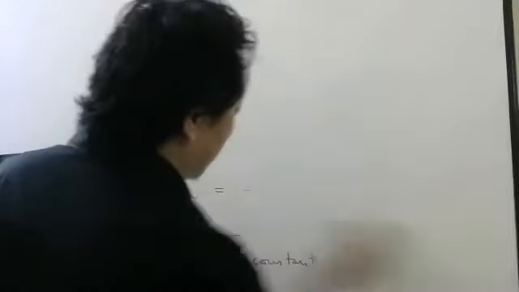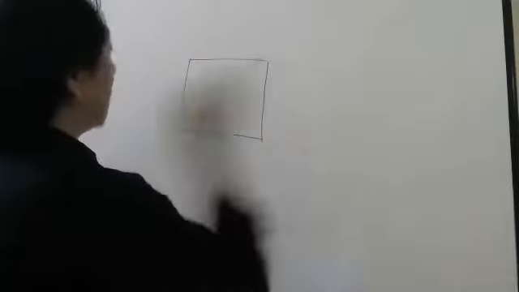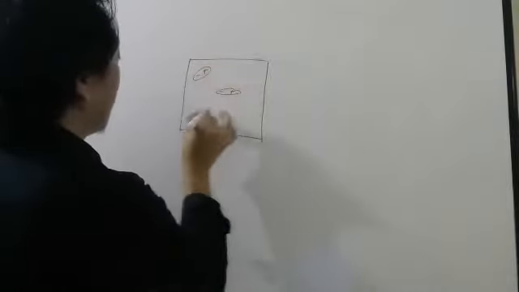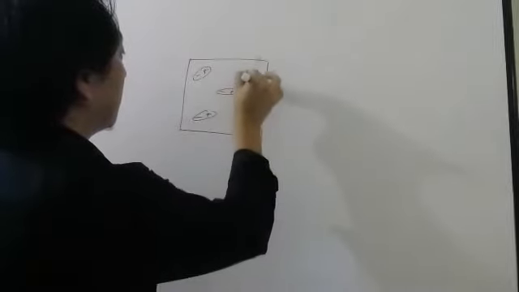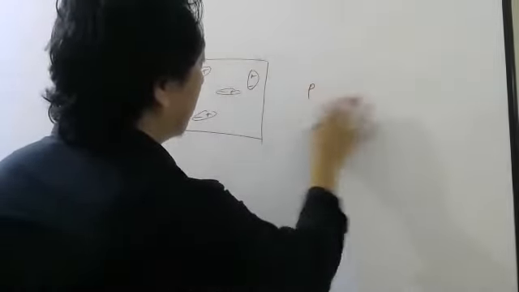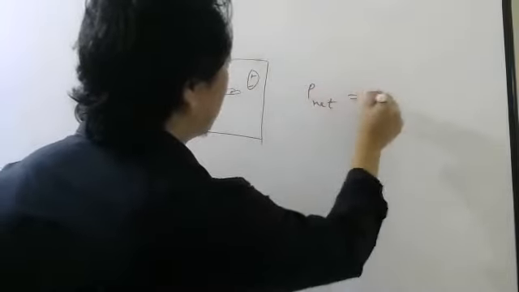Now, I told you, when you had a polar dielectric, the dipole moments were in random direction, right? So total dipole moment, or let me write net dipole moment, was 0.